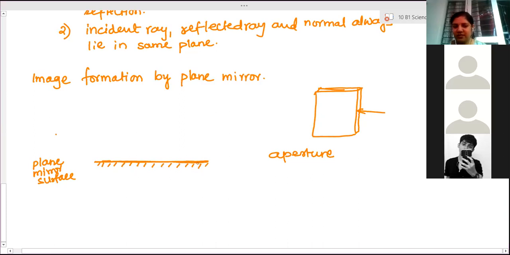This line shows that this is a non-reflecting, opaque surface. It shows that this edge is opaque, and the front side is the reflecting surface. That means reflection takes place through this surface.